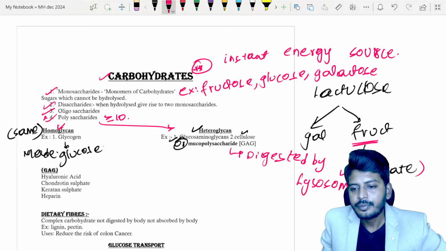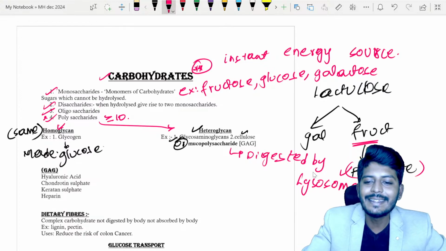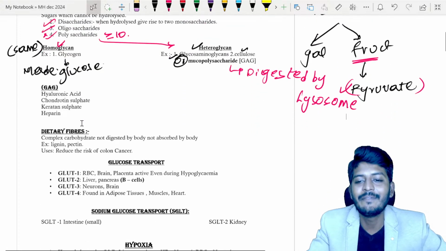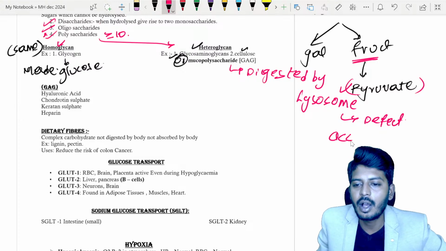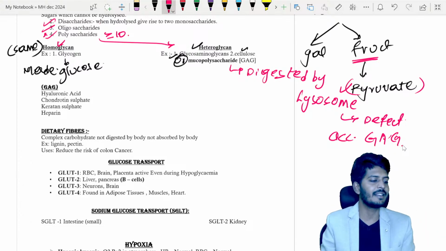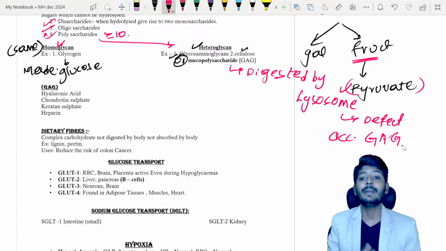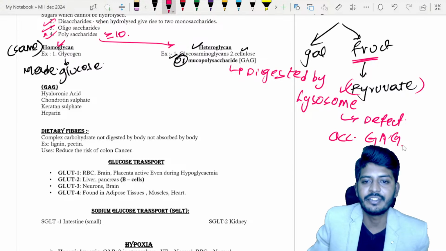Lysosomes. So if there is a defect, what will happen, sir? If there is a defect, it will lead to accumulation of glycosaminoglycans, because glycosaminoglycans cannot be digested because of the genetic defect.